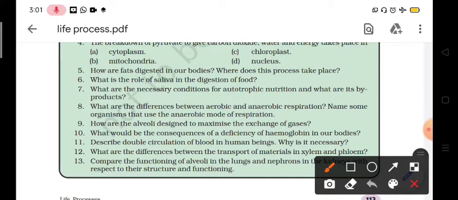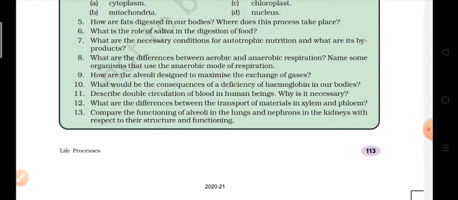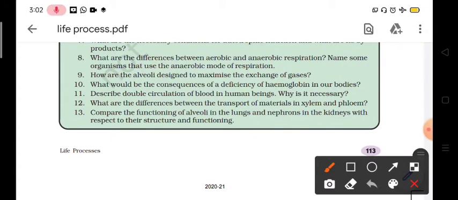Next question is, how are the alveoli designed to maximize the exchange of gases? So the alveolus is a balloon shaped structure with a unicellular membrane surface, which facilitates the exchange of gases in more amount. The next question, what would be the consequences of deficiency of hemoglobin in our body?